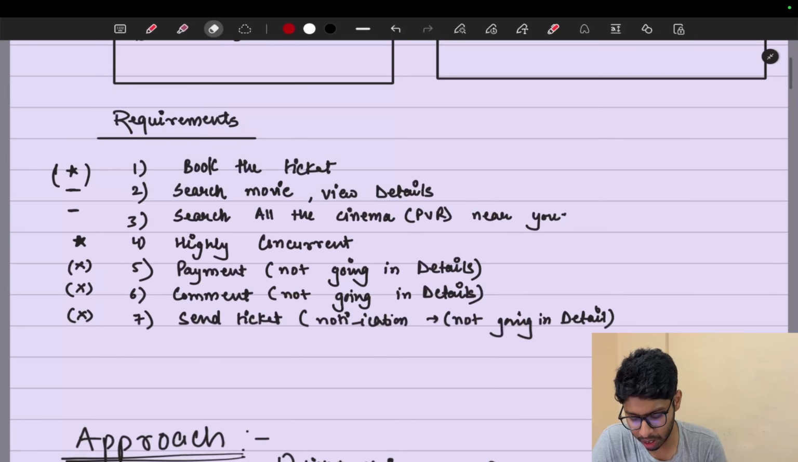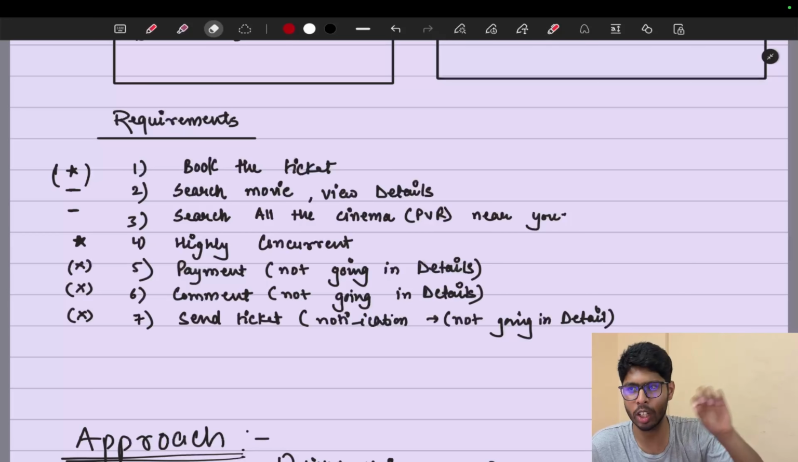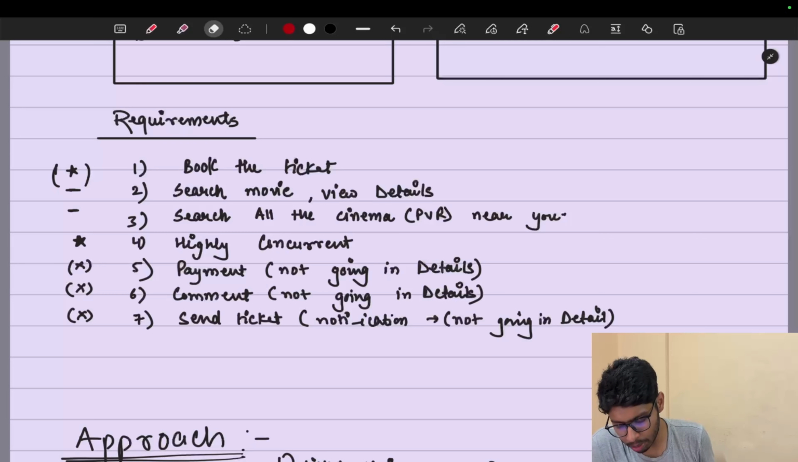I mentioned 7 points here. The first point is pretty important, that is booking of the tickets, so I marked it with a star. The second point is about searching movies and viewing details. There is a search bar on the BookMyShow or District app where you can type the name of a movie and it will give you all the movies related to what you typed. Similarly, you can also type the name of a cinema and it will give you results related to the cinema hall.